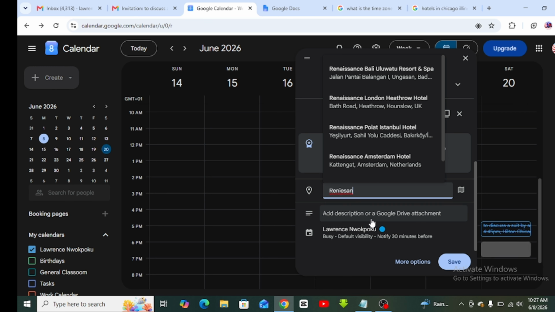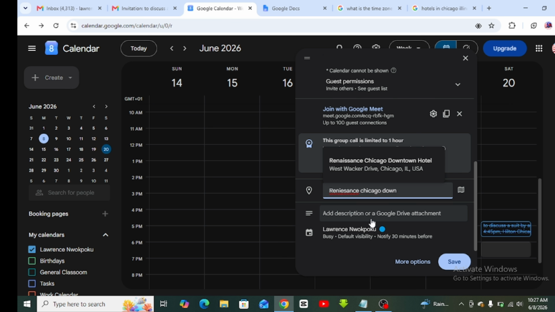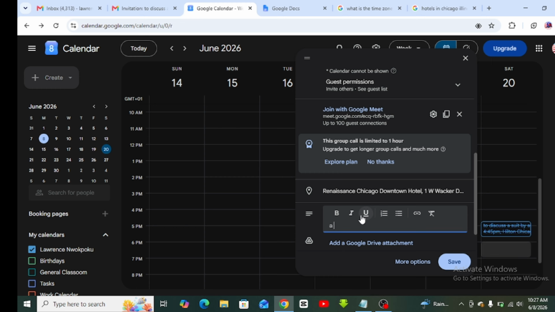Renaissance Chicago Downtown. See, the address has popped up, Renaissance Chicago Downtown. That's where they are going to meet. And description, okay, a date with my sweetheart Clarice. All right, a date with my sweetheart Clarice. So Clarice will feel very happy coming to the date.